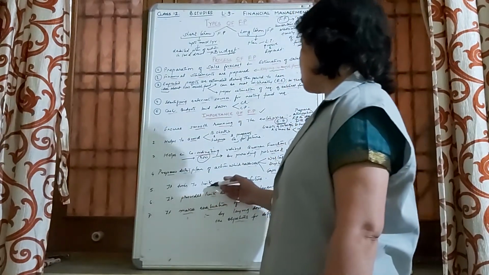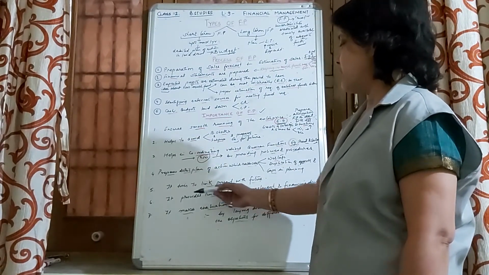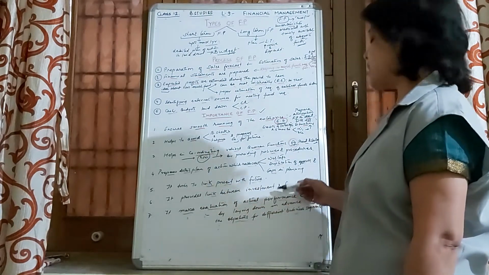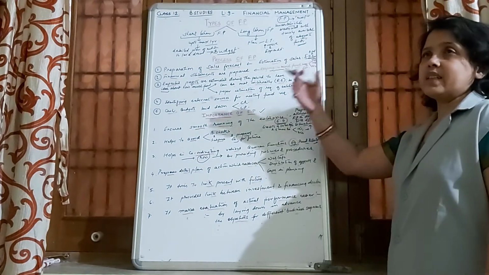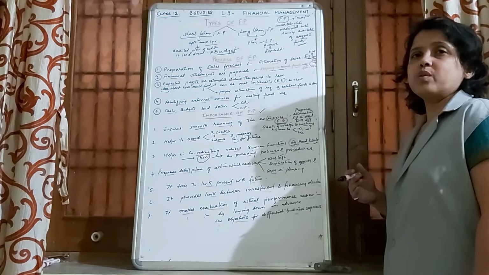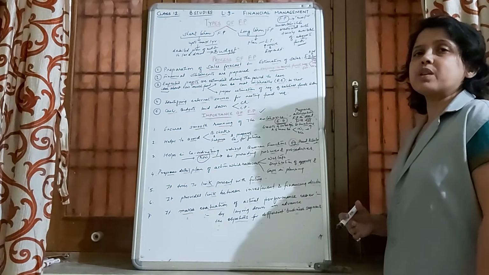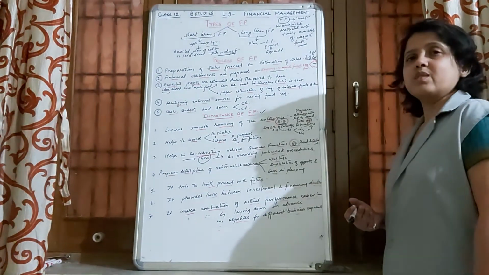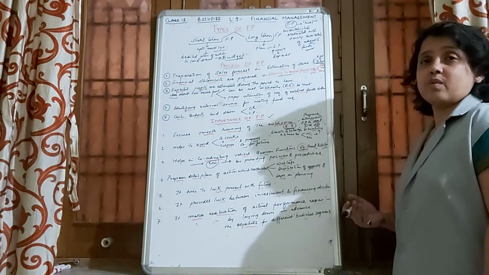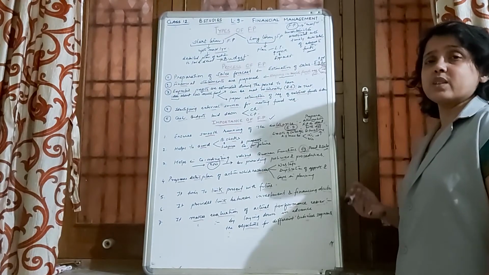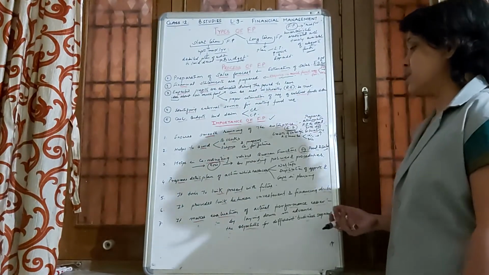Fifth, it tries to link the present with the future through proper financial planning. Sixth, it provides a link between investment and financing decisions. After it has been estimated how much fund is required to be invested in fixed assets and working capital, the sources from which it will be generated are also identified. So in this way it tries to link investment and financing decisions.